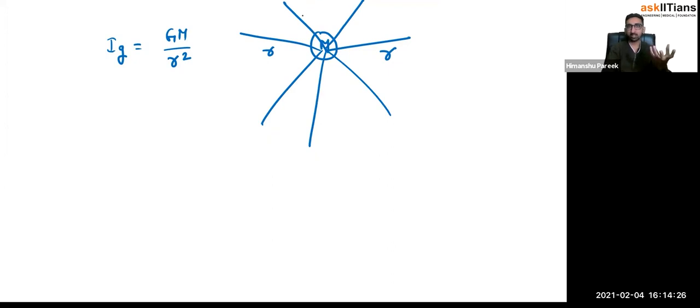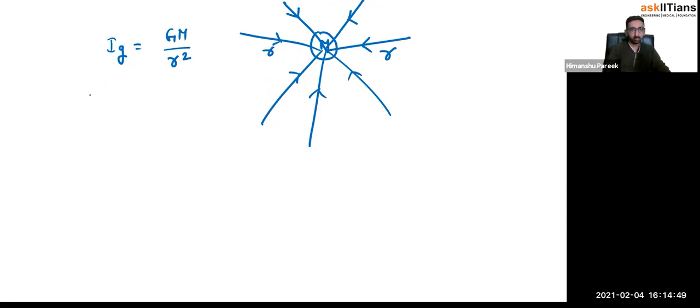And what would be the direction of force? It would be coming towards it. It will attract the particles. So that's the direction of the field line. These imaginary lines which we are drawing are called the field lines. So force exerted on a unit mass is called the gravitational field intensity, right?